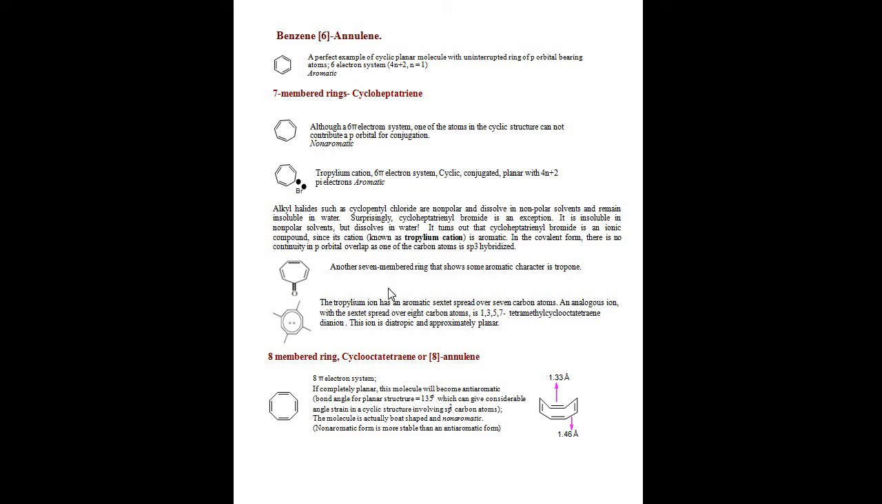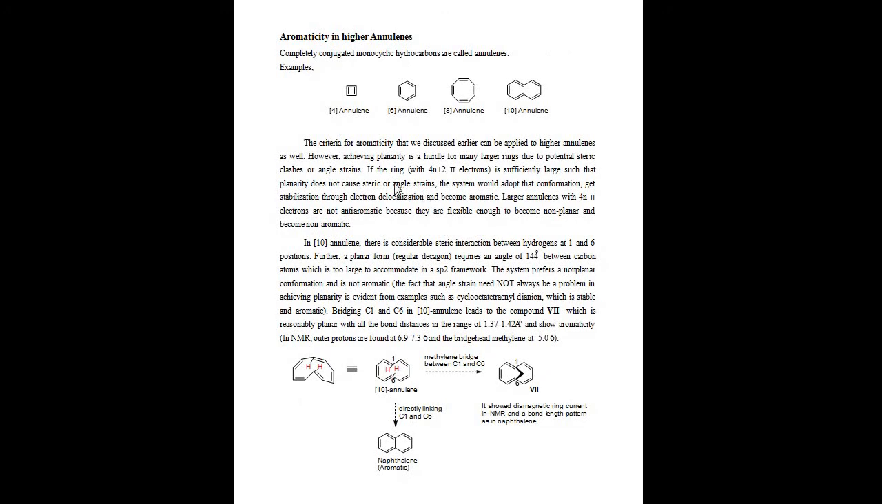That is aromatic nature. Next one, 8-membered ring, cyclooctatetraene. That means 8-annulene, 8 pi electrons. Totally 8 pi electrons. It would be completely planar, but basically it has a tub shape. This is not the original planar shape. So there is no planarity and also no delocalization, so this is non-aromatic.